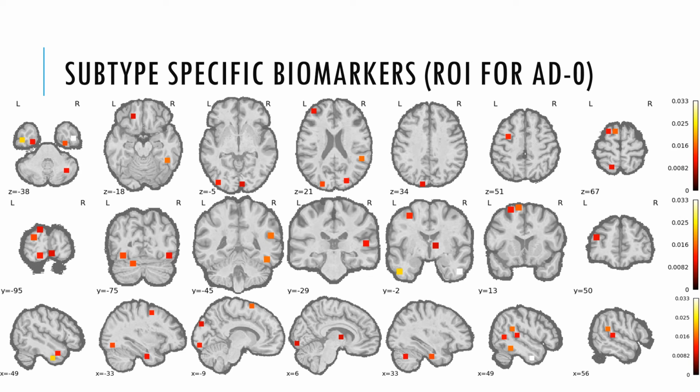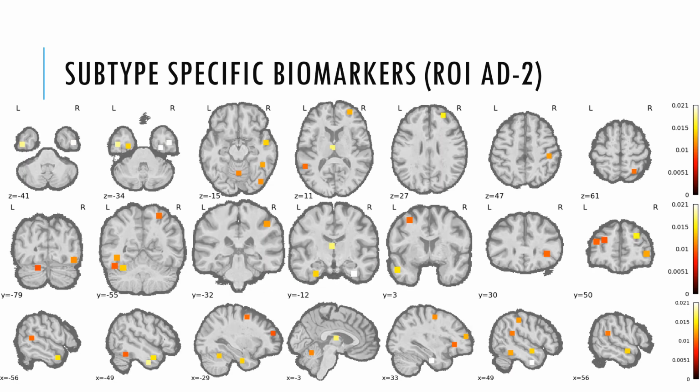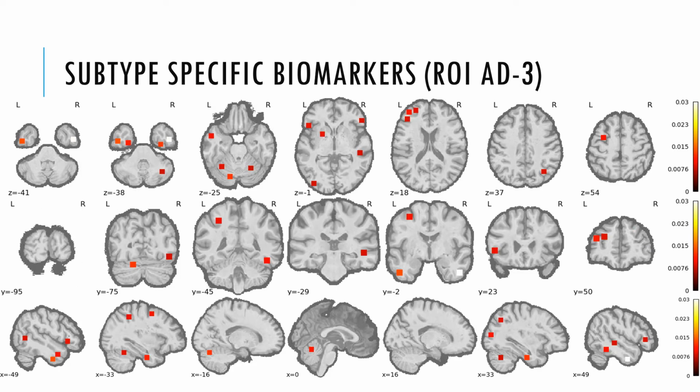These images show the important regions in the brain for distinguishing the first AD subtype from healthy controls. The first row gives the axial axis view, the second row gives the coronal axis view, and the third row gives the sagittal axis view. Similarly, for the second AD subtype, the third AD subtype, and the fourth AD subtype.